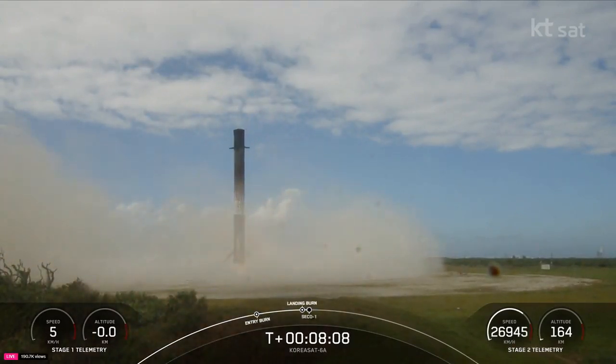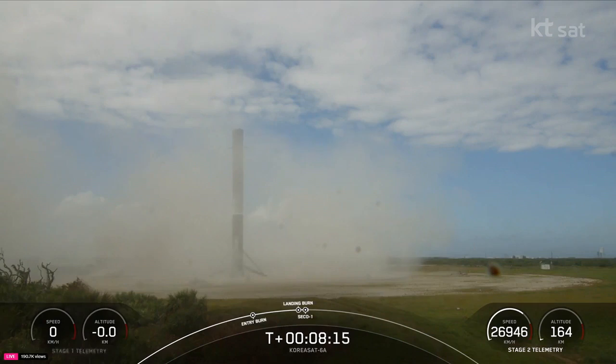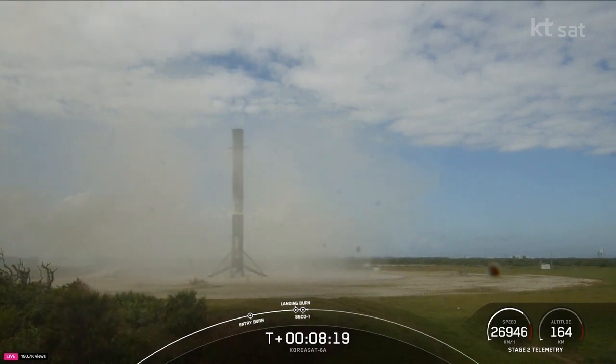And there you have it. That landing marks SpaceX's 364th recovery of an orbital class rocket, including first stage landings for Falcon 9 and Falcon Heavy. Nominal parking orbit. Stage 1 landing confirmed.